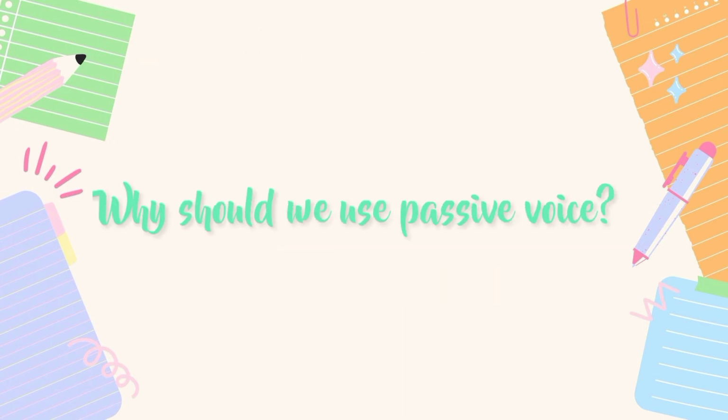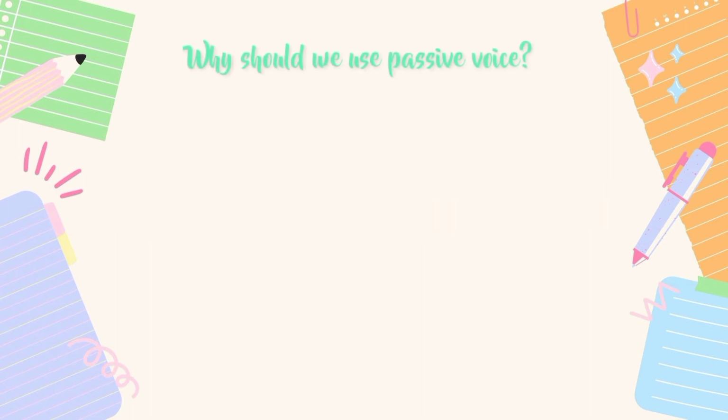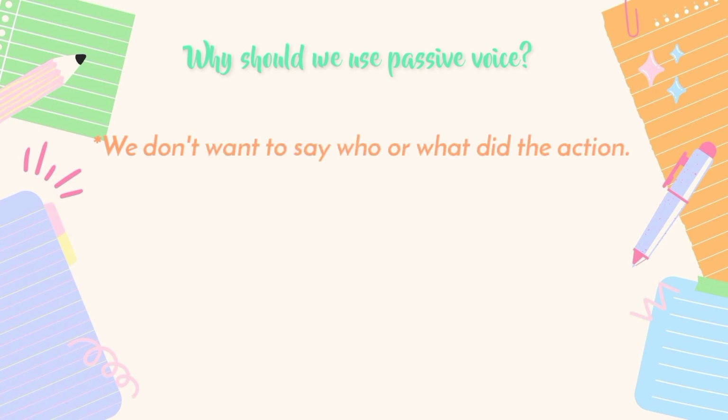Why should we use passive voice? Well, here we have 5 reasons why we should use passive voice. First, we don't want to say who or what did the action. For example, "the gold is stolen."